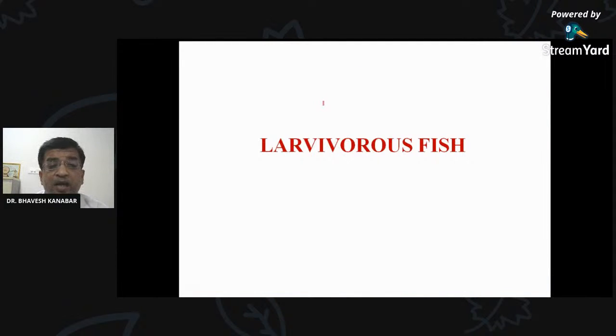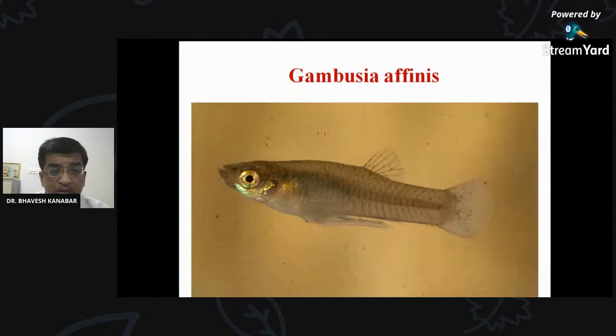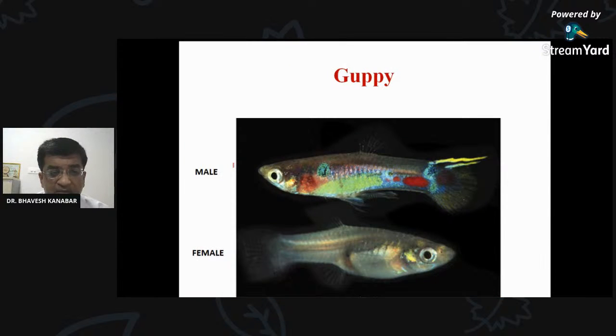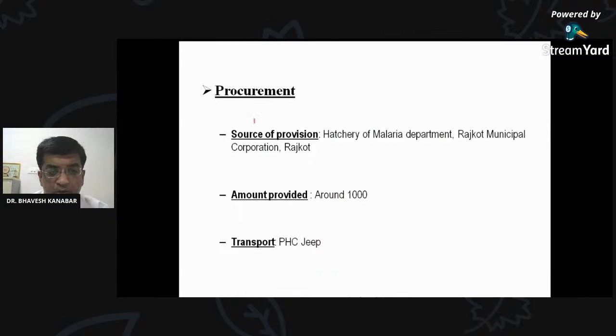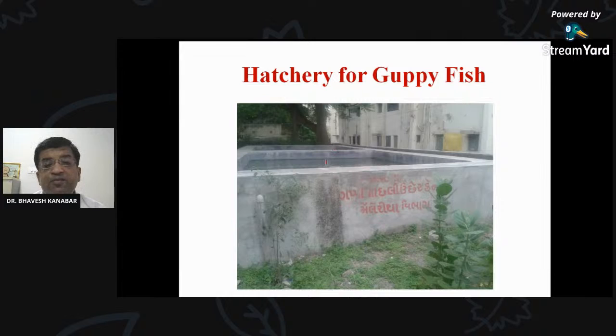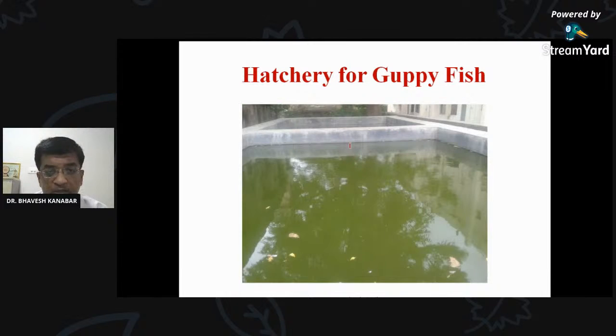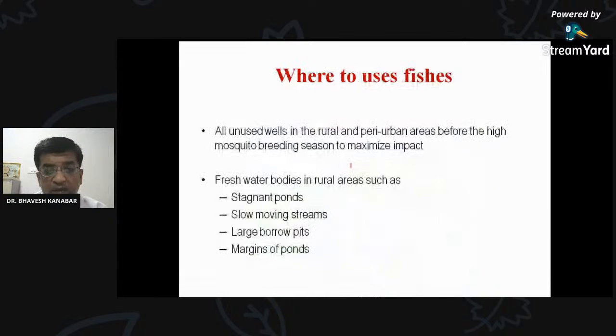Now, application of larvivorous fish, Gambusia fish. This is the Gambusia fish. Guppy fish, you can see that the male fish is colorful in the case of the guppy and the female is colorless. It is opposite to humans. The male is colorful here in guppy fish. This is the hatchery for guppy fish, where guppy fish are grown. In the malaria office as well as in many PHCs, a hatchery is present. From this hatchery, with the help of a net, fishes are being taken.